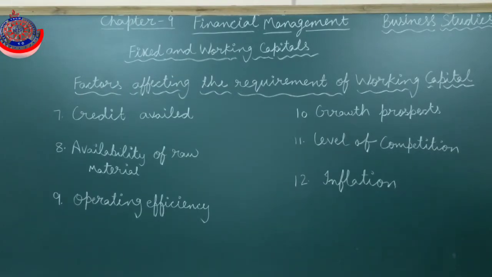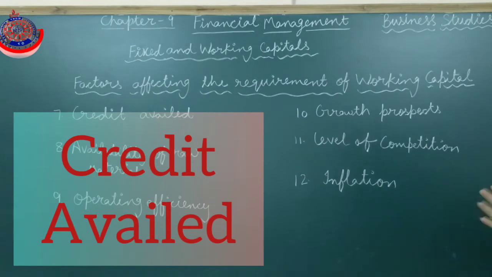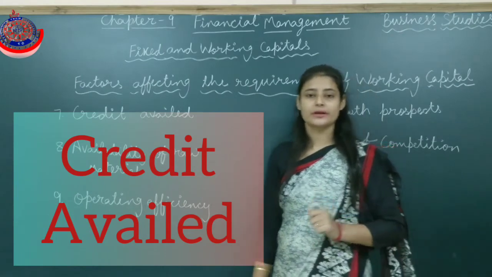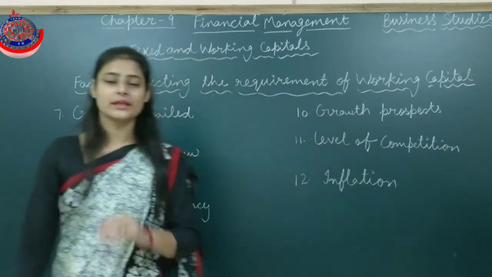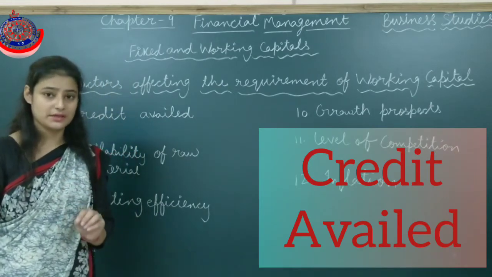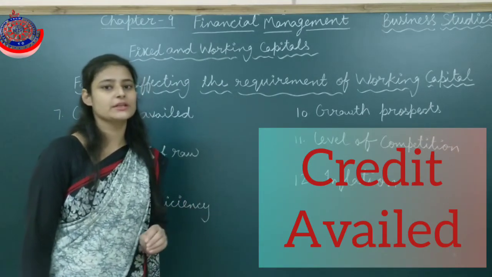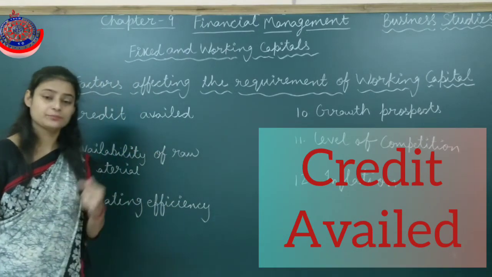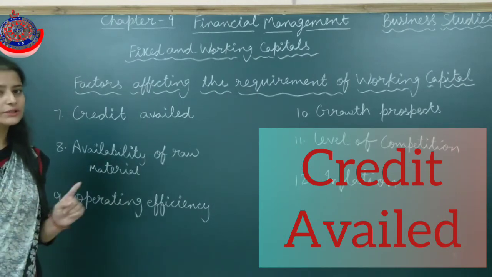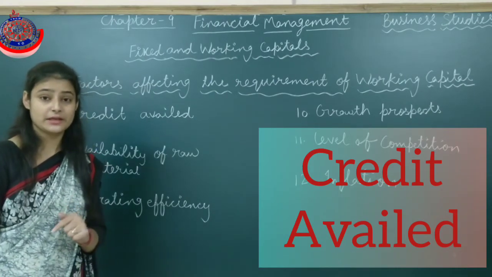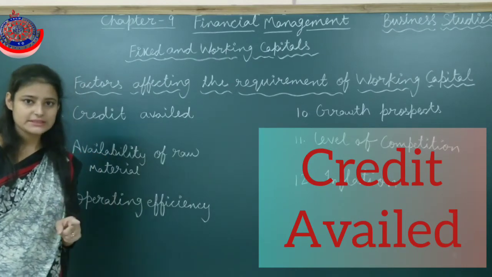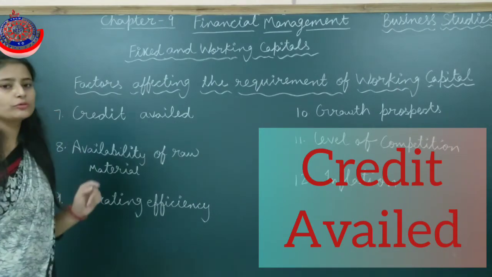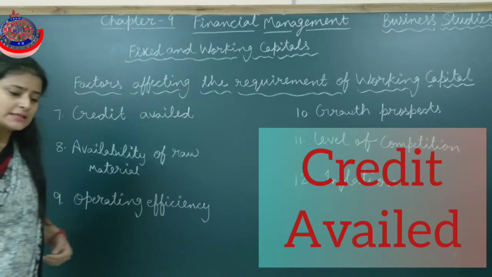Next is the 7th point, credit availed. The requirement of working capital also depends upon the credit facility enjoyed by the companies. If the companies are enjoying a liberal credit policy, means the suppliers are giving raw material on credit for a longer period of time, then there is a need of less working capital. On the other hand, if the companies are not getting the credit facilities, means the suppliers are not giving raw material on credit for a longer period of time, in that case they need more working capital to purchase raw material. It's a very simple thing.